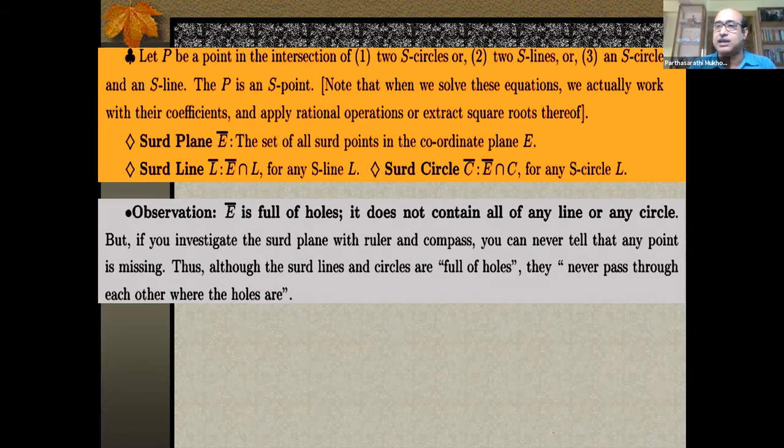The intersection of 2 S circles, 2 S lines, or 1 S circle and 1 S line, these are always S points. Because what I do is just take the coefficients and work on them with rational operations and extraction of roots. So they must be constructible. So look at this situation. What a fantastic situation you have. You don't have the whole plane. Apparently, it was very clumsy. Only certain discrete points. Those are S points. But with this machine, the compass and the unmarked ruler, if you do geometry on this third plane, you can do it. There is no geometry on this you cannot do.